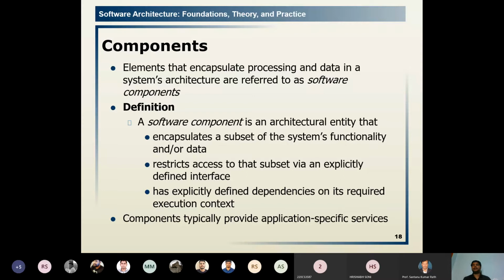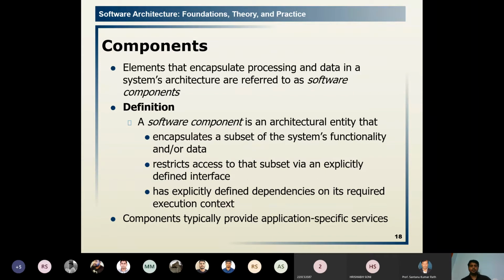A software component is an architectural entity that encapsulates a subset of the system's functionality or data, the information. It restricts access to that subset via an explicitly defined interface. So it needs a proper port to access another component through the connectors. Through that port, it can connect with the connectors.